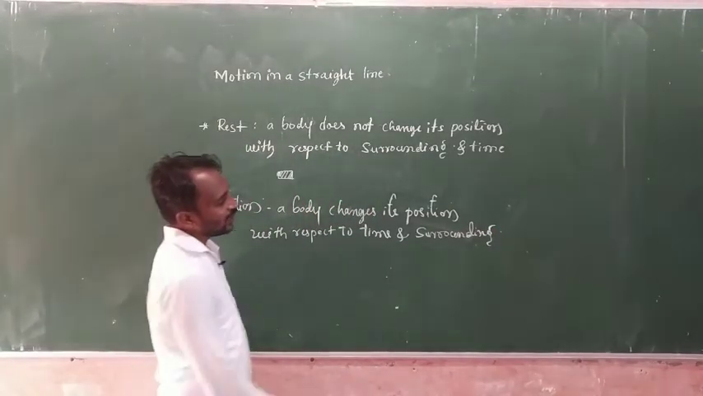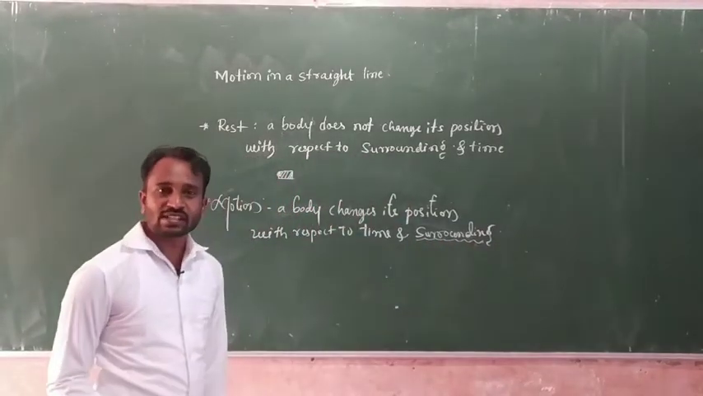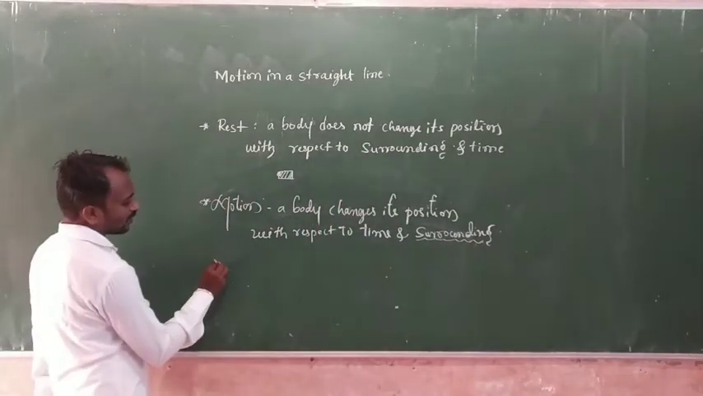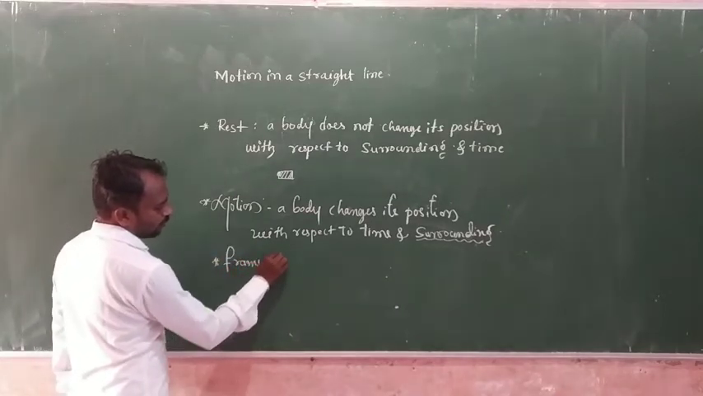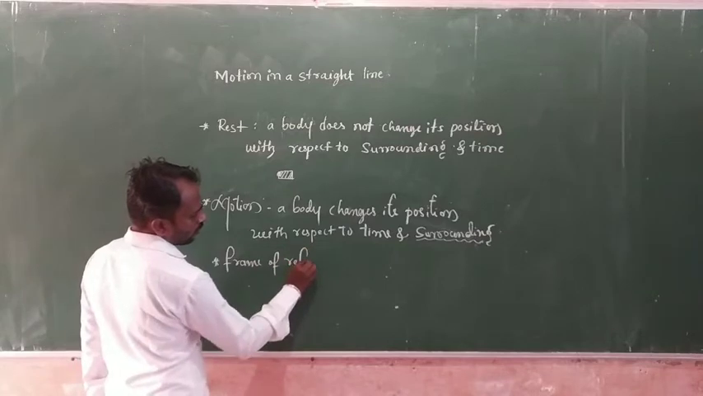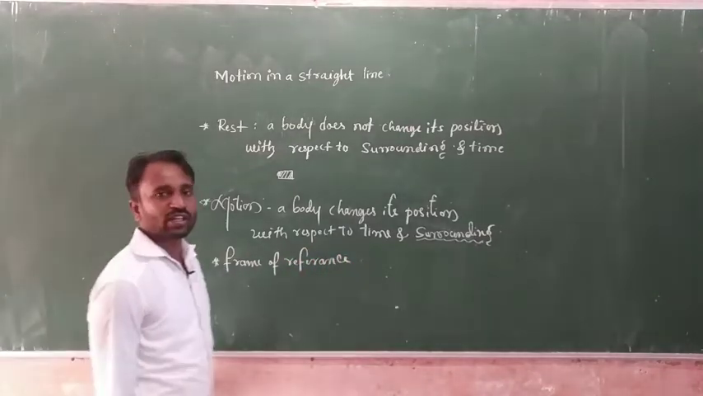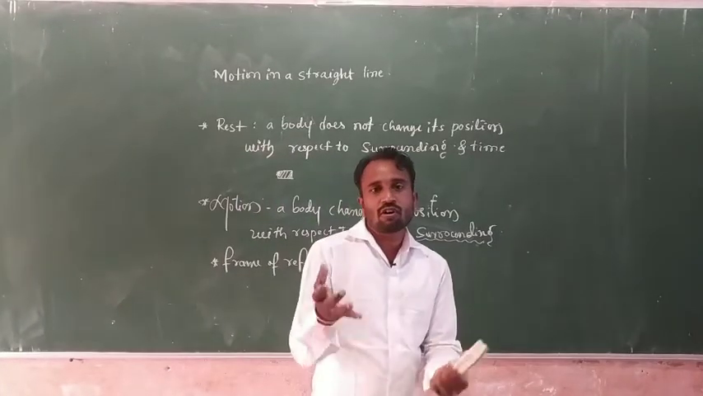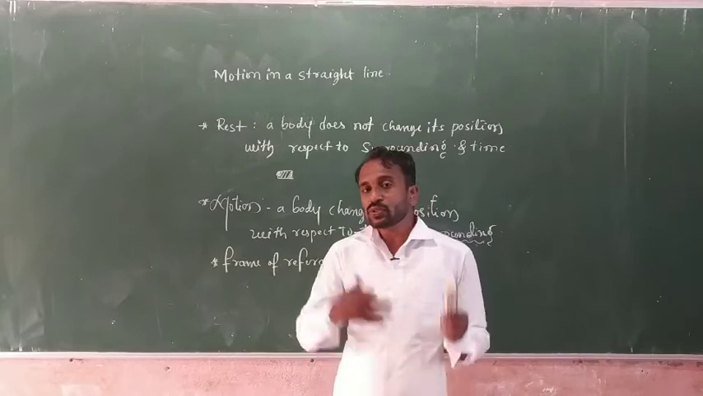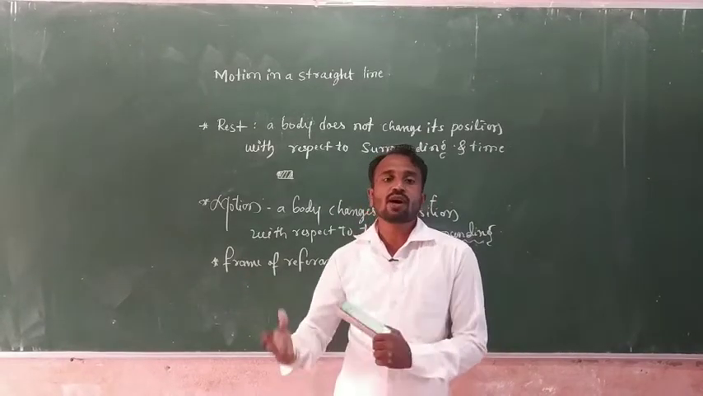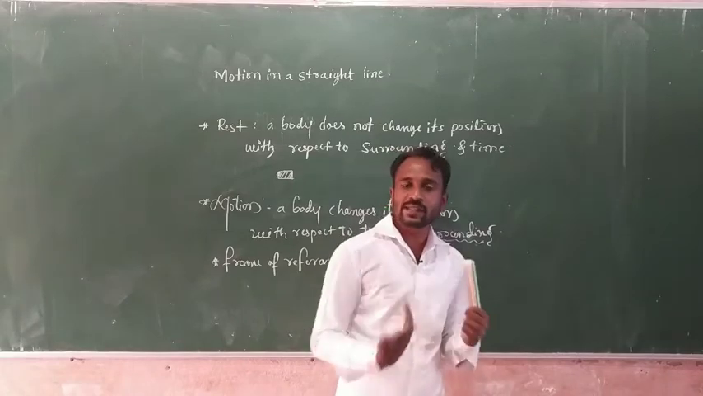Okay, why do we consider surrounding here? Surrounding is nothing but a reference point. That's why we consider a frame of reference. Frame of reference means it is a point or place. By using this point or place, we have to measure the object's position or object's distance.